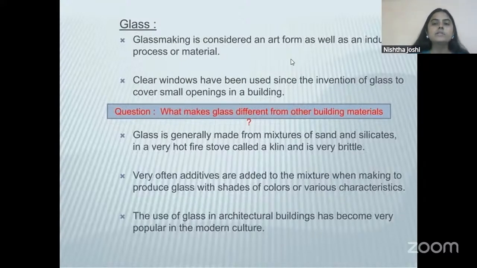It was a very slow process, and only the highest class of society could afford glass. So we can see that glass was used only in old European churches and palaces. But after the Industrial Revolution, when glass became a very popular building material, we started using glass in abundance, and now you can see glass being used in every home, in high-rise buildings, in skyscrapers, everywhere, because now we have factory-made glass that is very quick and easy to make, which is available in abundance.